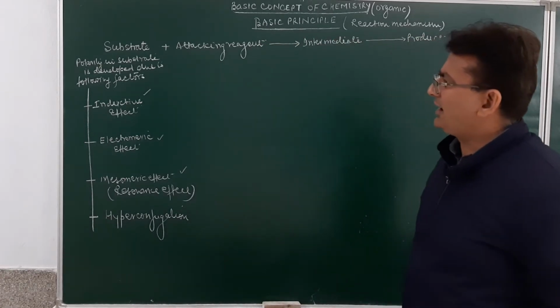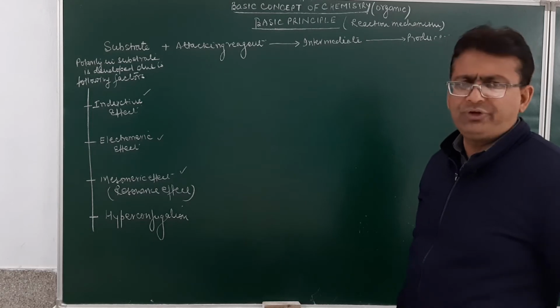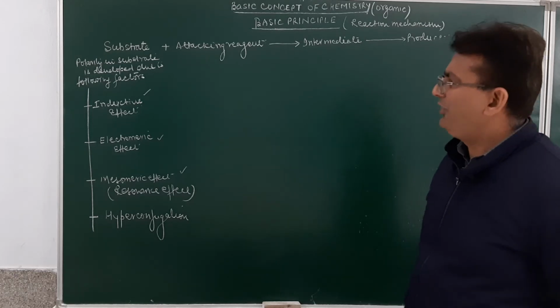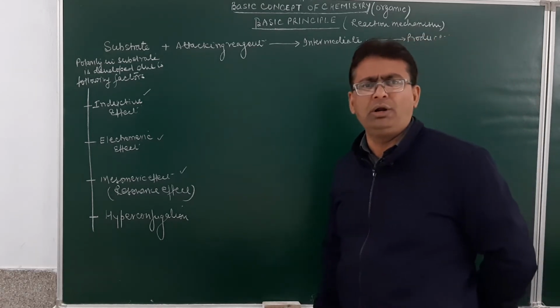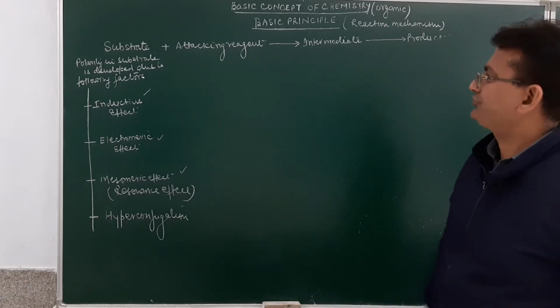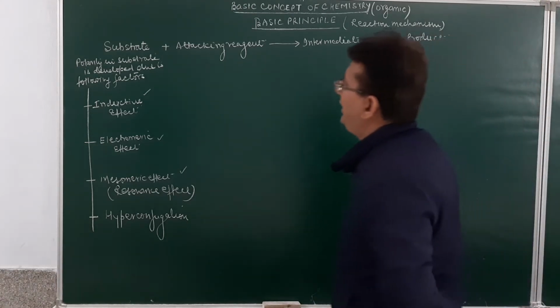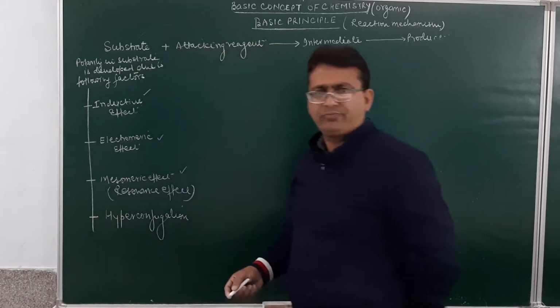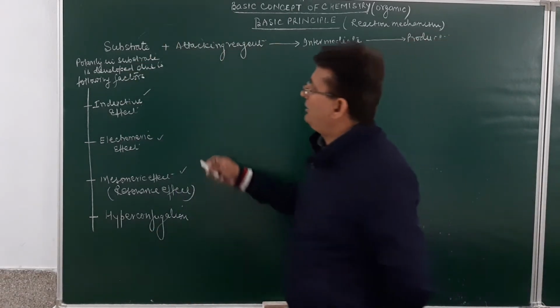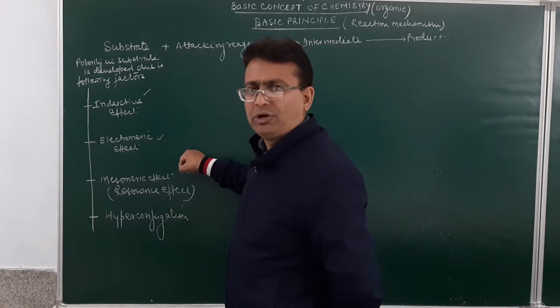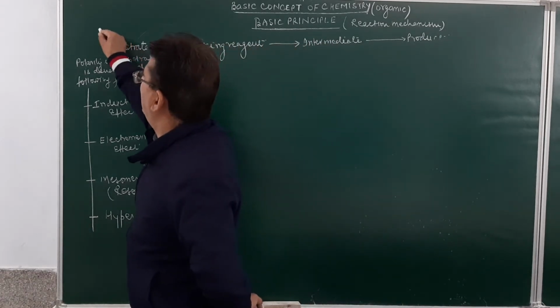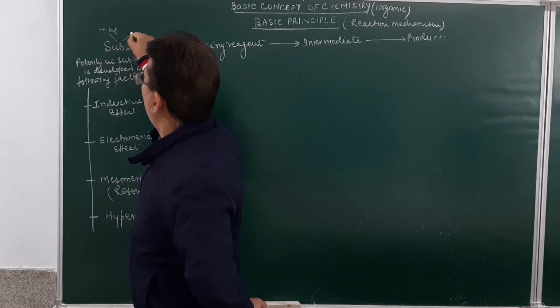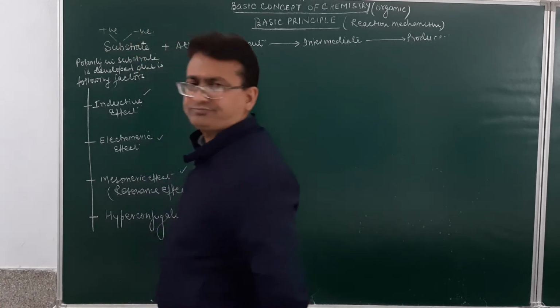We will be explaining each of these to you in detail. Now, this substrate molecule is to be attacked by the attacking reagent. When the polarity has developed in the substrate molecule, it must have either a positive charge or a negative charge.